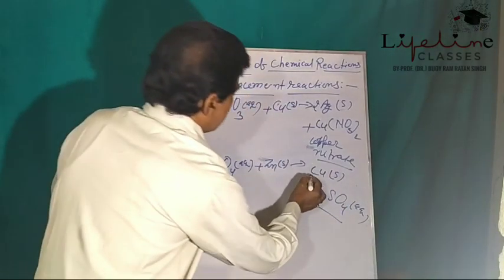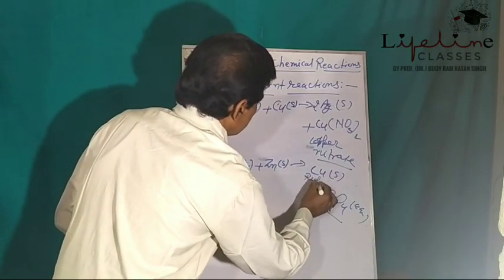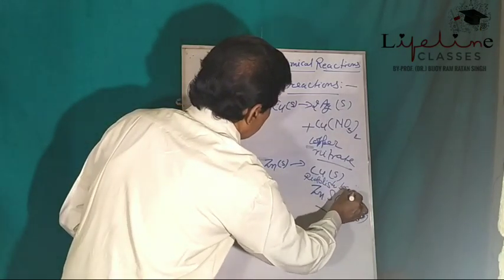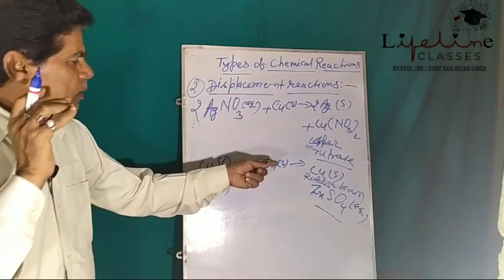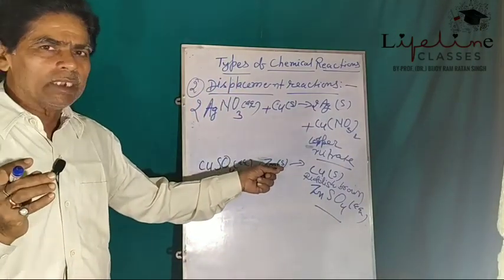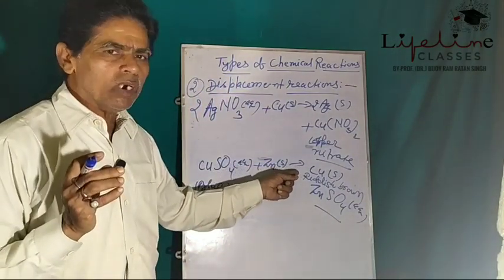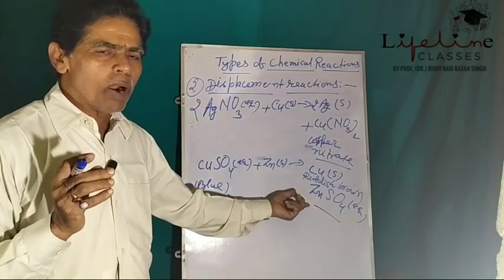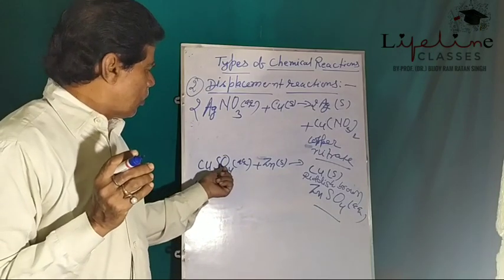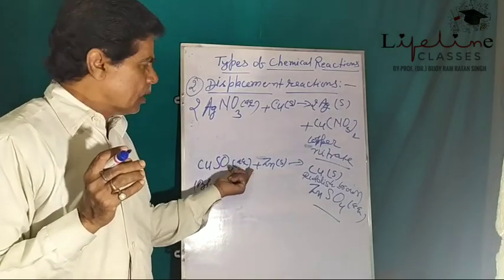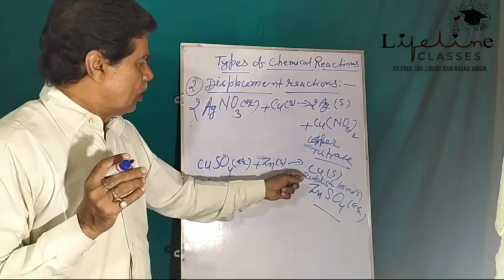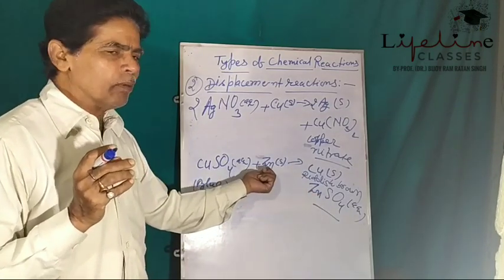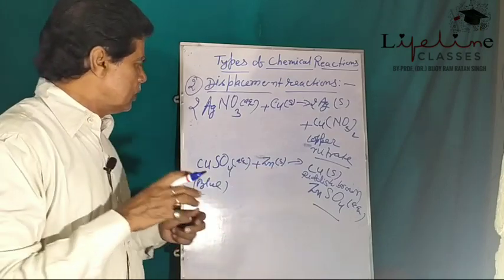So here, copper metal is obtained as a reddish brown material and zinc sulfate is a colorless compound. So copper sulfate gets changed into copper and zinc sulfate when it is treated with zinc granules.